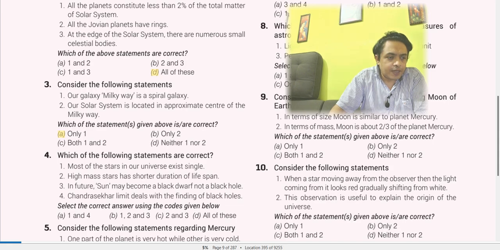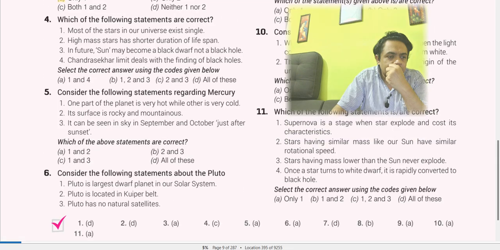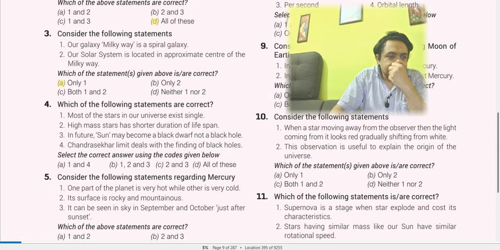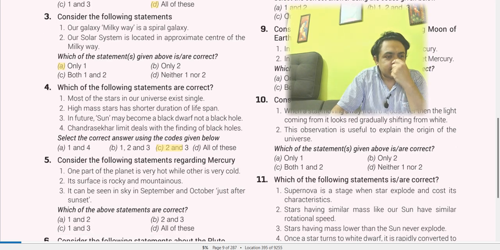In future, the sun may become a black dot, not a black hole. The Chandrasekhar limit deals with the finding of black holes. So in this question 4, C is the correct answer. C is the correct answer, meaning only high mass stars have a shorter lifespan, and in future the sun may become a black dot, not a black hole. These are the two correct statements.